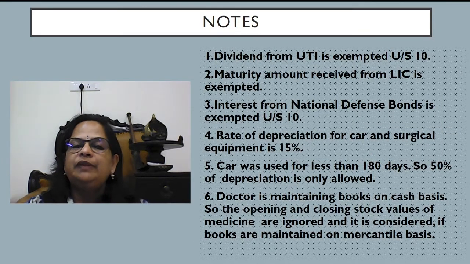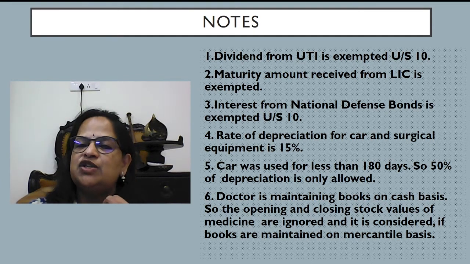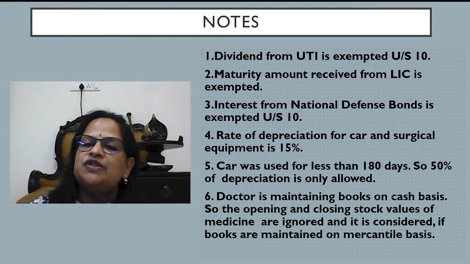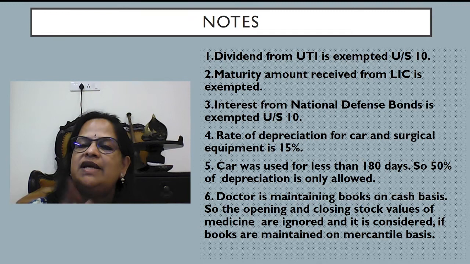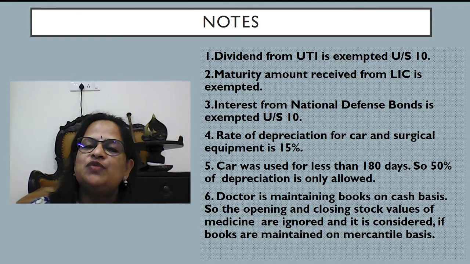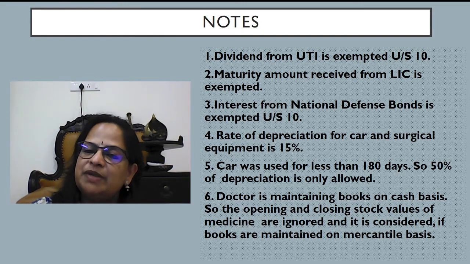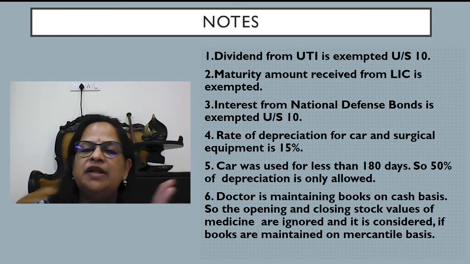Now the explanation I have given. Dividend from UTI is exempted under section 10. Maturity amount received from LIC is exempted. I have explained in section 10 when we learned exempted incomes. Interest from national defense bonds is exempted under section 10. Rate of depreciation for car and surgical equipment is 15%. It's not given in the question; you have to remember that. Car was used for less than 180 days, so 50% of depreciation is only allowed.